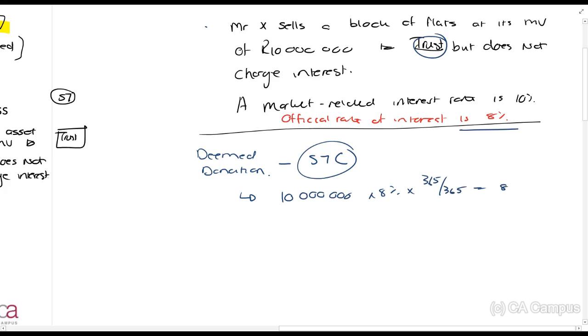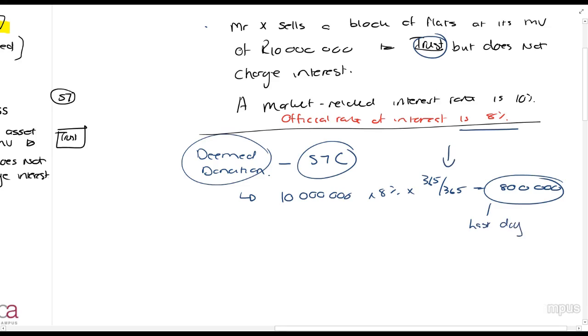So that gives us 800,000. That 800,000 rands is a deemed donation on the last day of the tax year. I just assumed here it's for the entire year. And you calculate the donations tax on it.